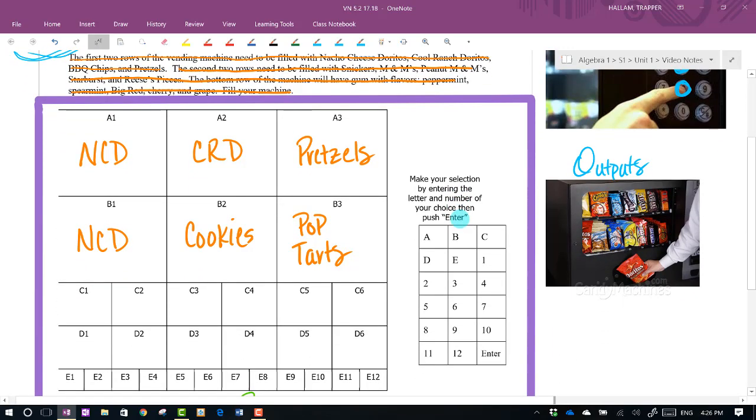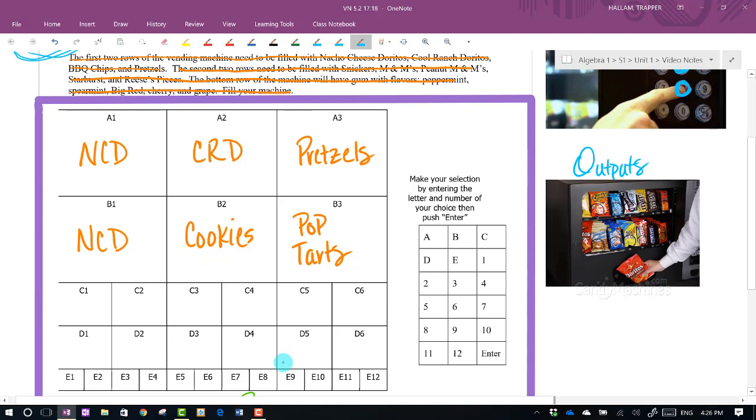We'll notice that up here, NCD stands for nacho cheese Doritos. CRD stands for Cool Ranch Doritos. Pretzels are pretzels. Hey, we got another bag or row of nacho cheese Doritos. Maybe we got some form of cookies. Then we got some Pop-Tarts. Everybody loves a good Pop-Tart.